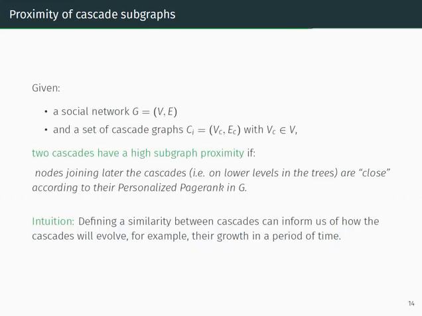So, more precisely, given a social graph G and a set of cascade graphs, C_i, two cascades have a high proximity if nodes joining later in the cascade, that is, on lower levels in the trees, are close according to their personalized PageRank in G. The intuition of defining such a proximity measure between cascades is that this proximity can inform us how cascades will evolve, for example, their growth in a period of time.